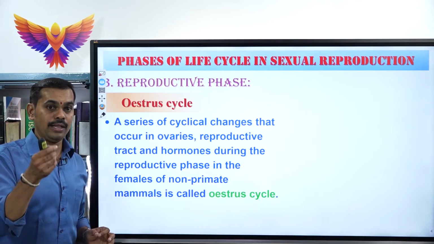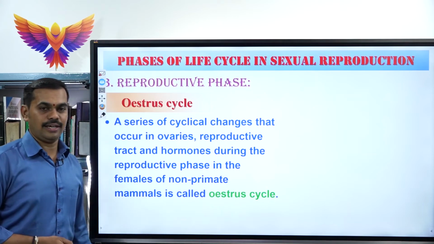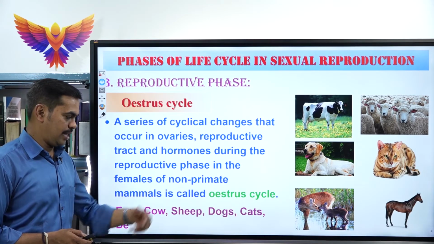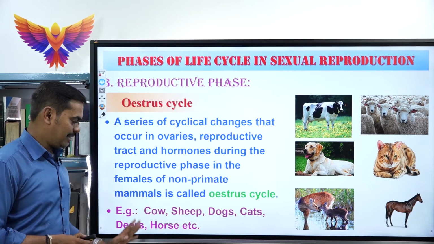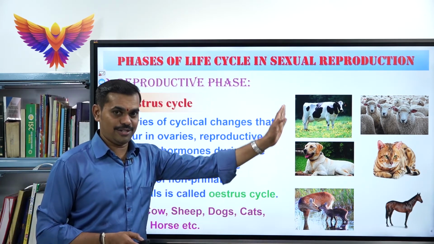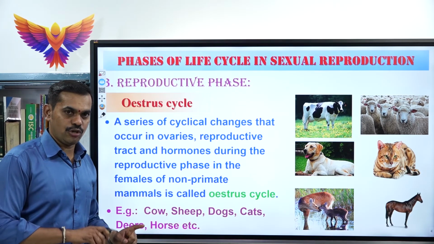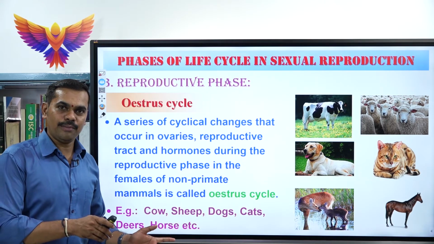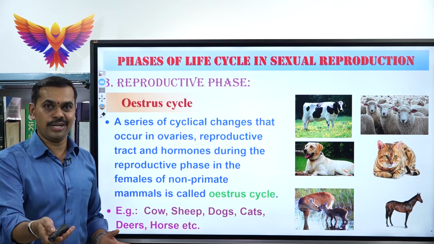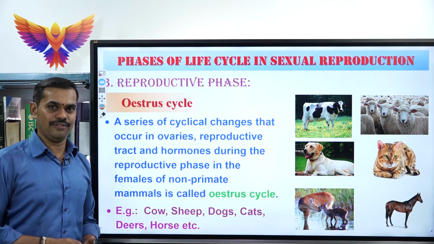That is called the estrus cycle. The best examples they have given: cow, sheep, dogs, cats, deer, horses, all are non-primates. Keep in mind, in the estrus cycle non-primates are involved, in the menstrual cycle primates are involved. Non-primates are called seasonal breeders, primates are called continuous breeders. You got the differences there itself, clear?